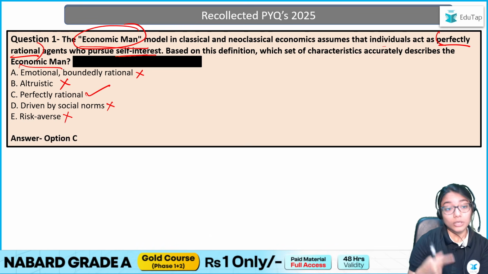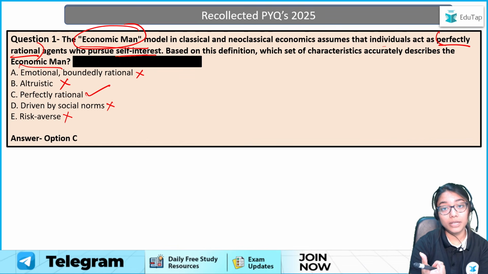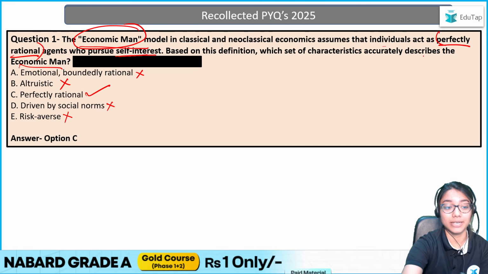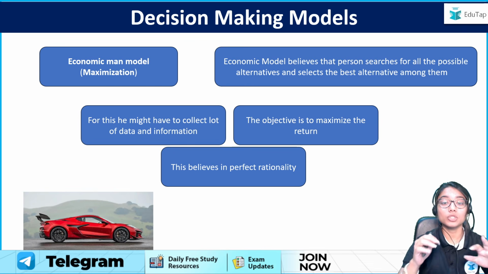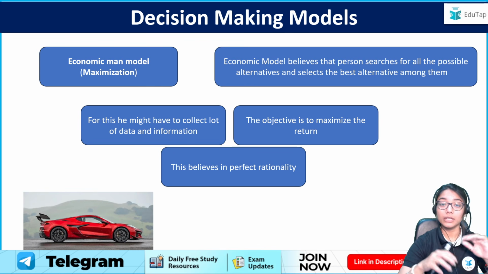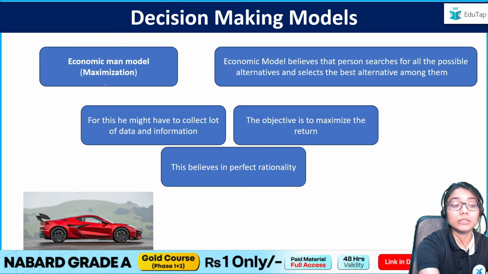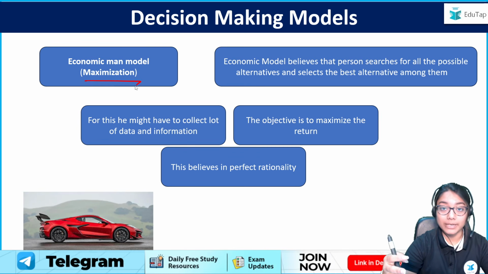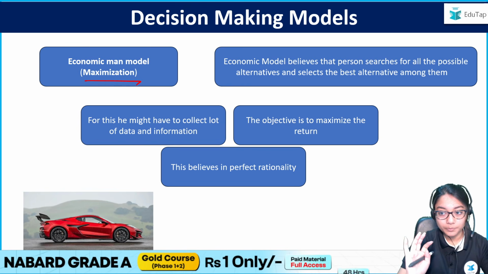But if you want to actually know the set of characteristics of the economic man, right, not just following the trial and error method we just did, but rather understanding the question and answering, let us see what the characteristics of the economic man are. So when we talk about a decision making model, we have the economic man model, and it is based on the principle of maximization, meaning I want to maximize my returns, I want the highest returns possible which I can get, right?